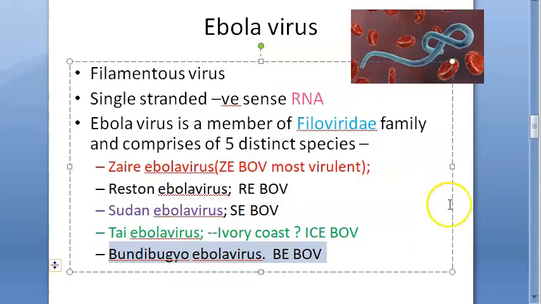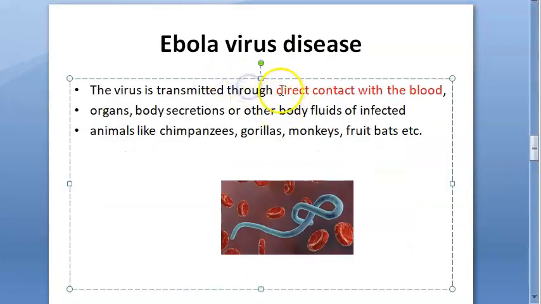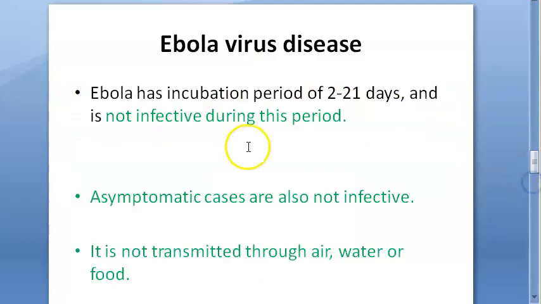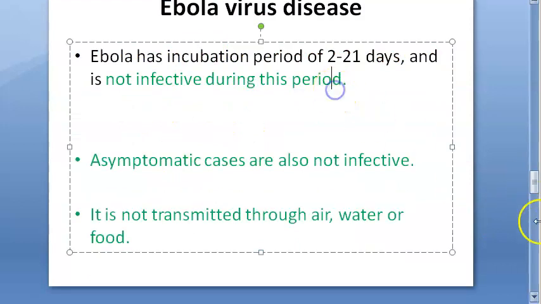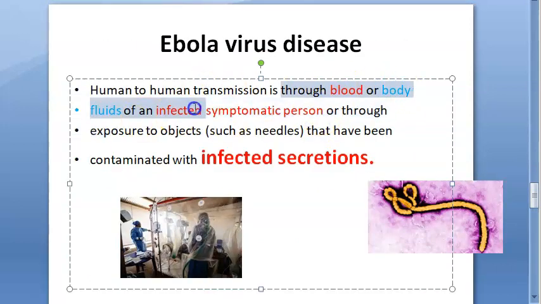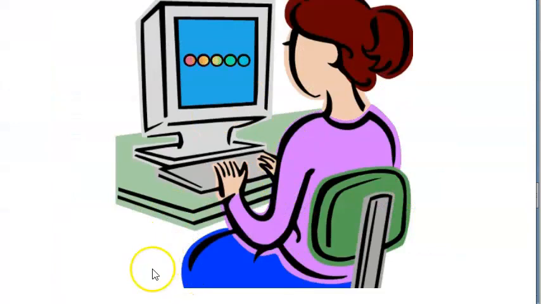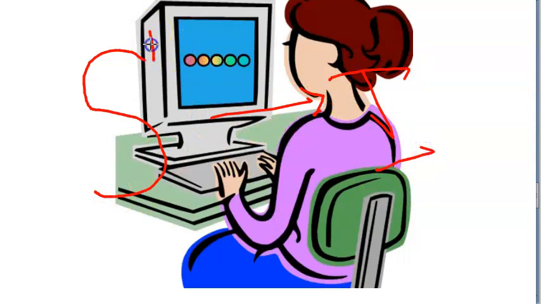Let's continue, guys. What are we looking at? Ebola virus. So basically, this disease, how it comes: direct contact with blood or body secretions. So both things you have to remember. Direct contact with blood, organs, body secretions, body fluids of infected animals like chimpanzee, gorilla, monkey, fruit bat. But human to human, how is it going? Human to human, it is going in blood and body fluids. And that too, a symptomatic person only is infective. That is a very nice thing about Ebola, don't you think, guys? A symptomatic person only is infective, which is very nice. An asymptomatic person will not infect others.